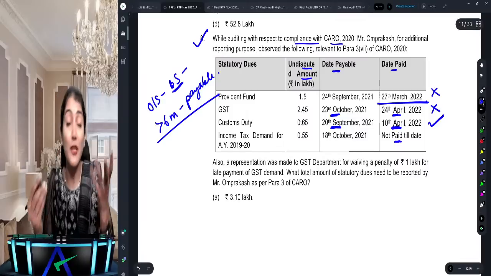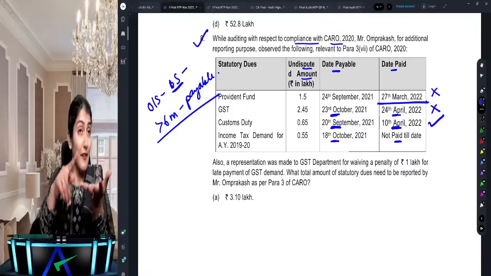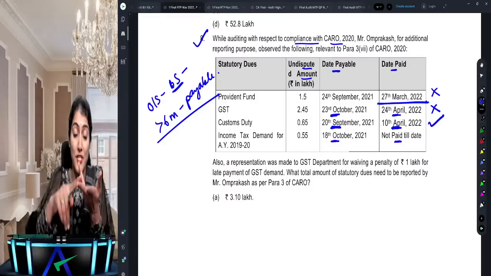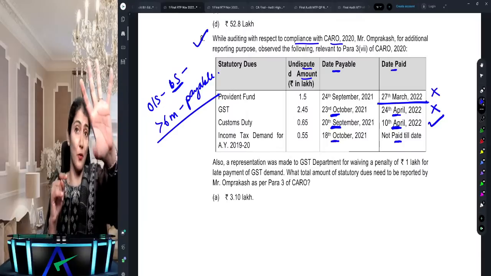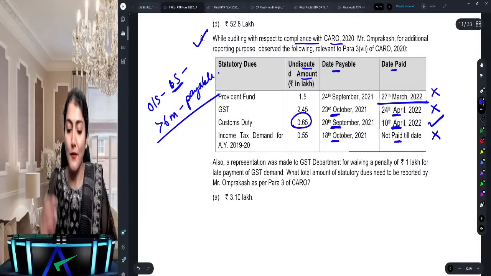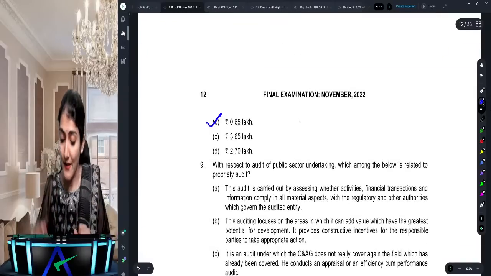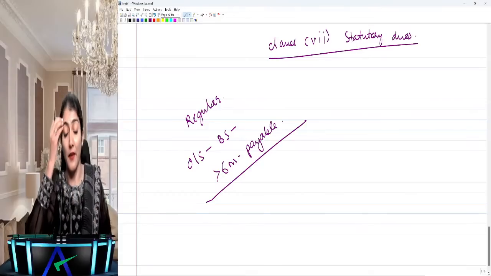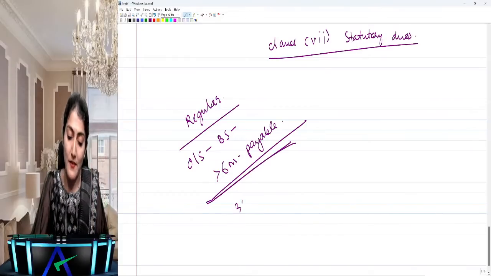And then the last one, not paid till date, but here it is 18th October. So again, 18 November. So November, December, January, February, March, April, so is it more than 6 months? Again, no, it is only coming to 5 months. So again, this will not be reported. So which is the one to be reported over your 0.65 lakh? That is the one which needs to be reported. So one, regularity of payment and more than 6 months, that which is outstanding on or before 30th of September.